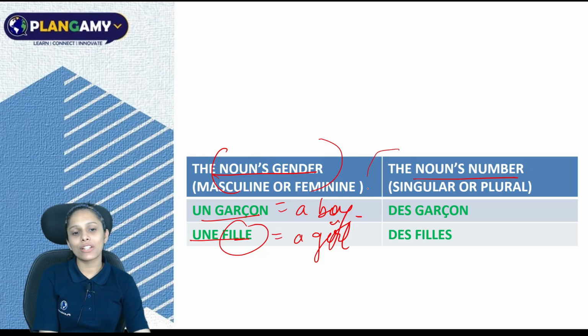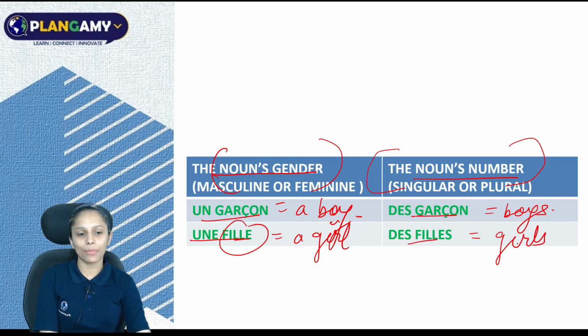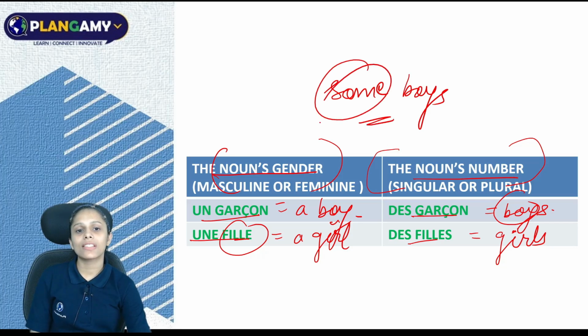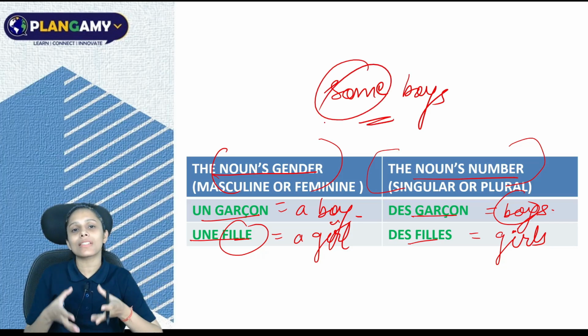Now let's look here the noun's number. Des garçons, it means boys or some boys. Des filles means girls or some girls. Alright. So some boys, that is des garçons. Now des is indicating your noun's number.